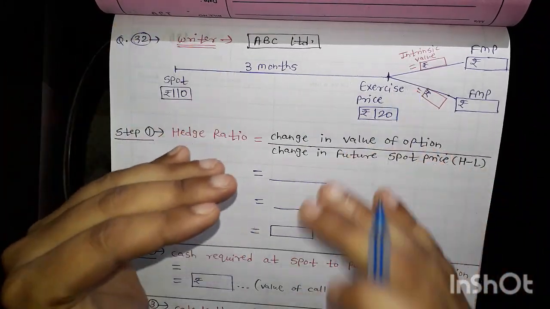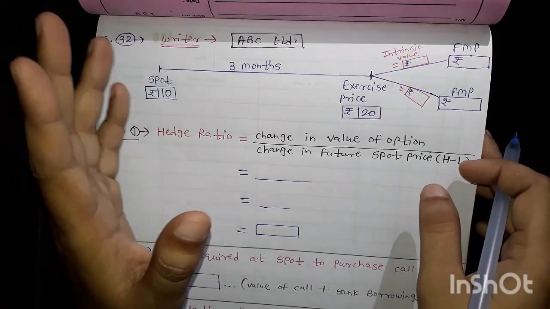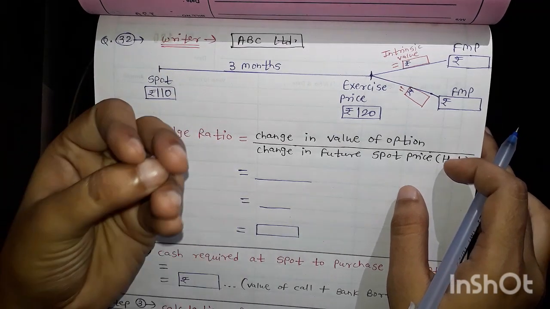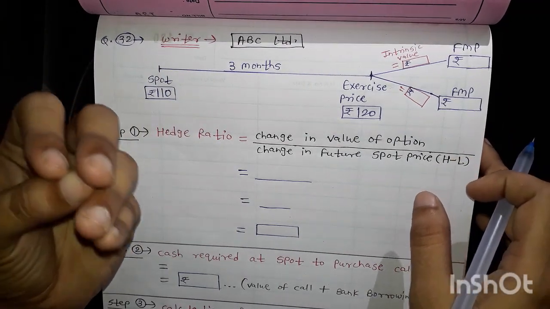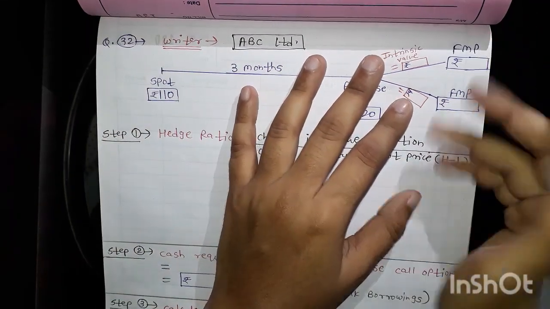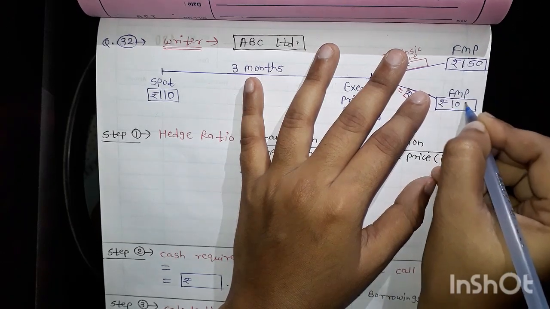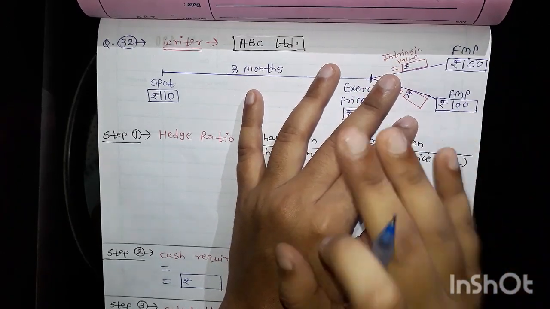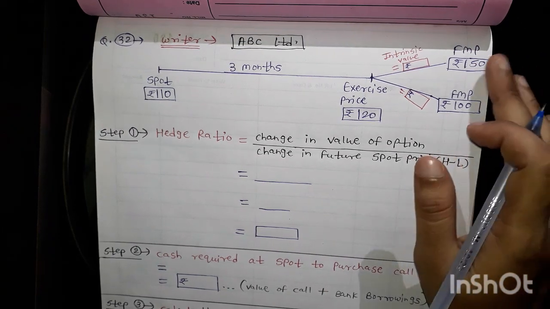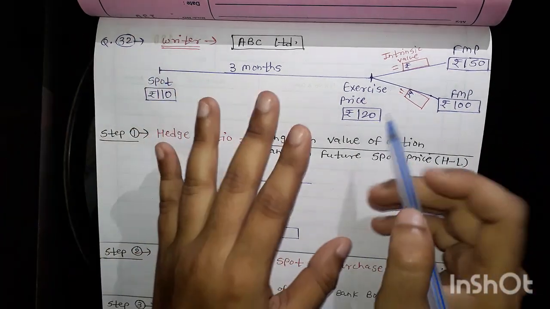We have decided that exercise price is 120, and the possibilities for the future market price, it means after 3 months what will be the market price of that stock or share, are 150 or 100. Normally 100 and 150 is given, but I will write 150 here and 100 here. Higher and lower, like that we should write. This is not compulsory, but we should write like that. I am just filling the data, nothing more than that.